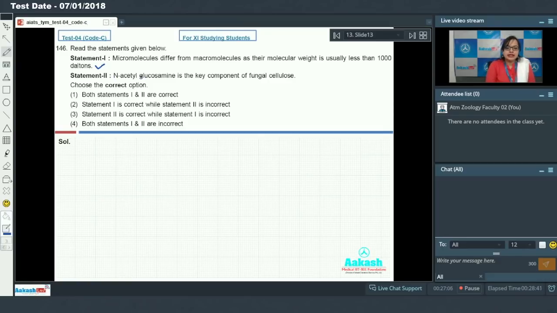Statement 2, that is N-acetylglucosamine is the key component of fungal cellulose, and fungal cellulose is chitin, and chitin is a polymer which is made up of N-acetylglucosamine as a monomeric unit. So statement 2 is also correct. So choose the correct option. Option first is the answer for our question, stating both statement 1 and 2 are correct.